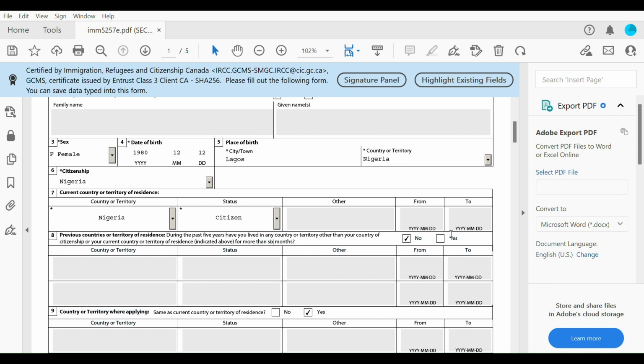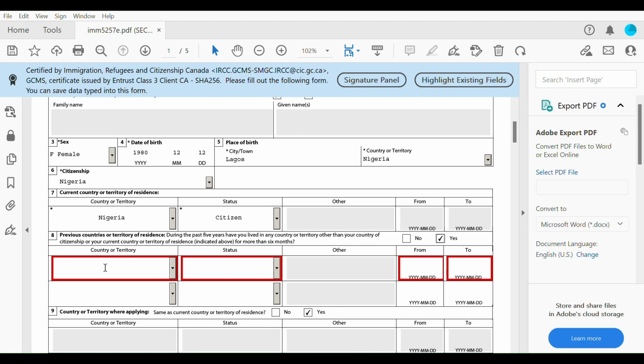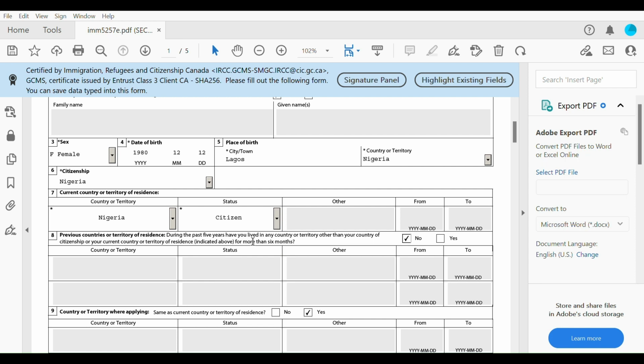If you have, you can go ahead and click yes, and then put in all that information: the country name, your status, and from what time to what time. If you have not lived in a different country for more than 6 months, go ahead and click no. Keep in mind it is for the past 5 years.